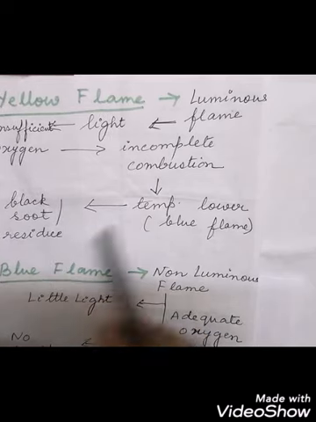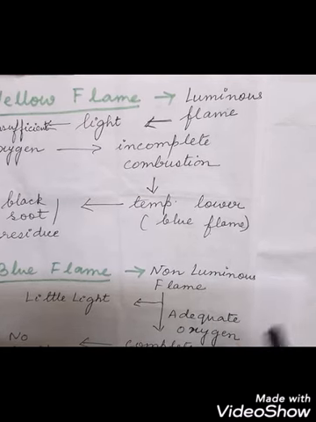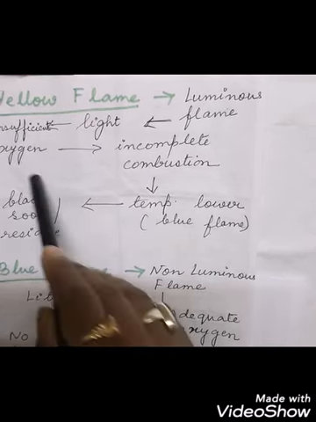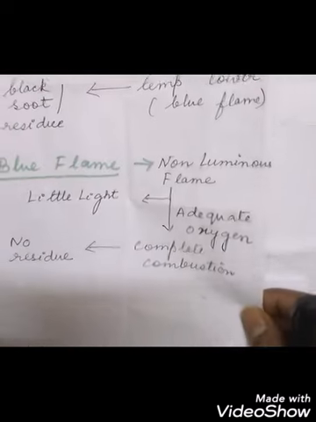A black soot, a black deposition, on the bottom part of the utensils or any apparatus that you are using in the laboratory. So this comes as a residue. When you are using the yellow flame for any purpose, you will get the black soot, and this is incomplete combustion. But what about the blue flame?